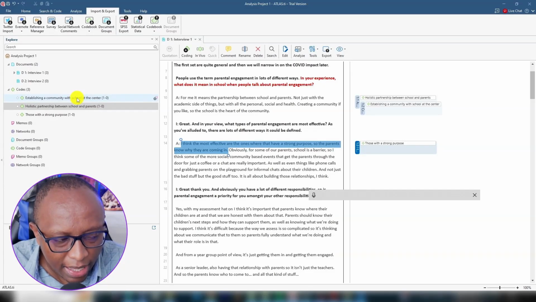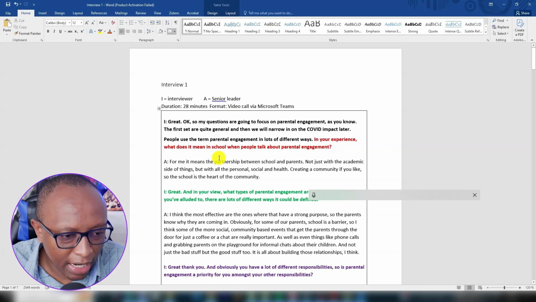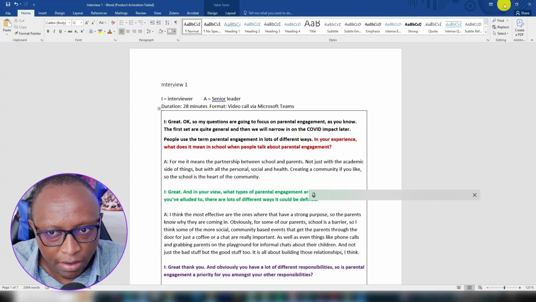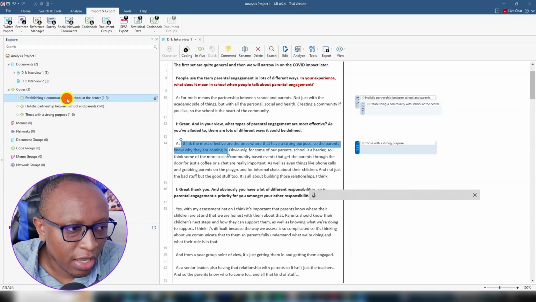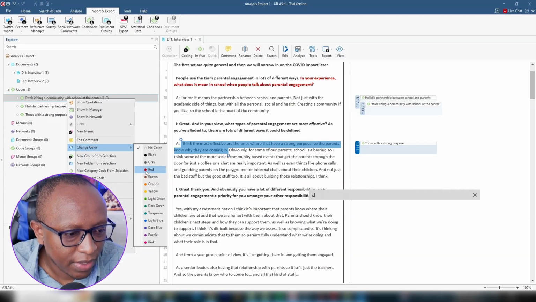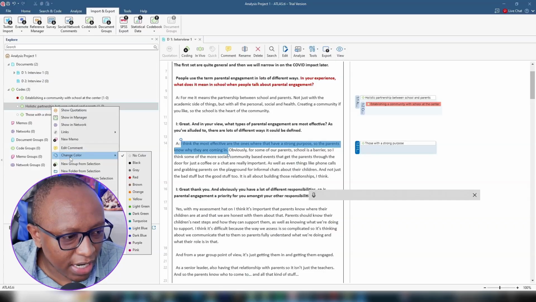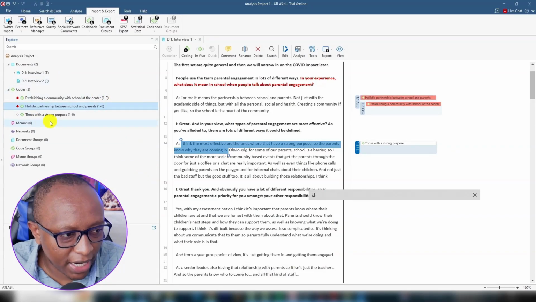And by the way, because we've gone to another question, let me just remind you of the color codes that we have. The first question, I want to mark the codes as red based on the color code that I assigned. If you remember this code, if I right click here and go to color and go to change color, I mark that code as red. Then remember there was another code here, change color. It was also from the first question, so I mark it as red.